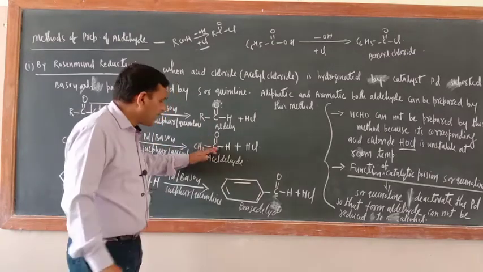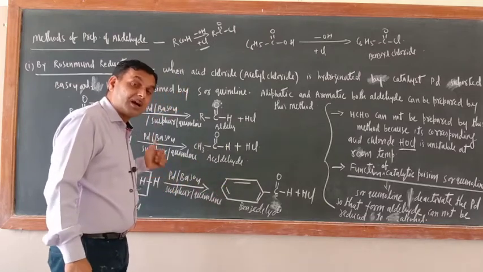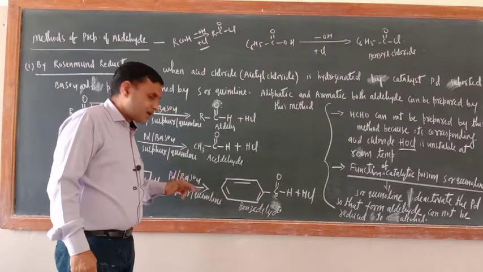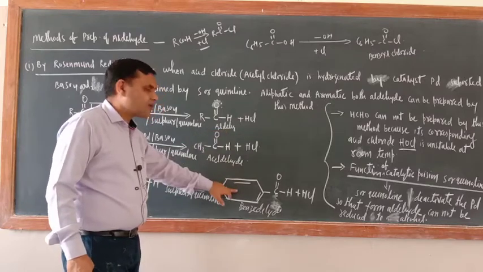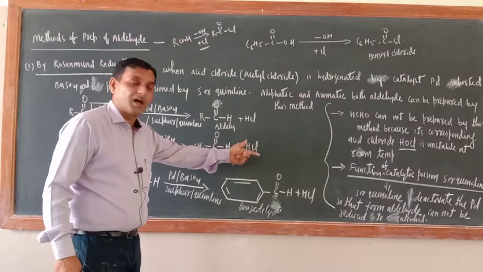So here, if you do not deactivate or poison palladium, the aldehyde which is formed here can be reduced to alcohol.